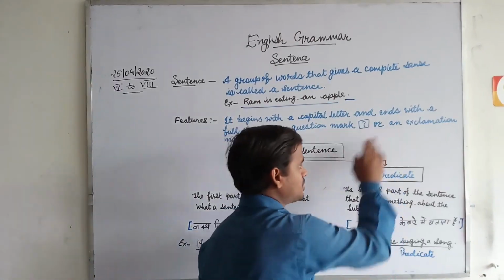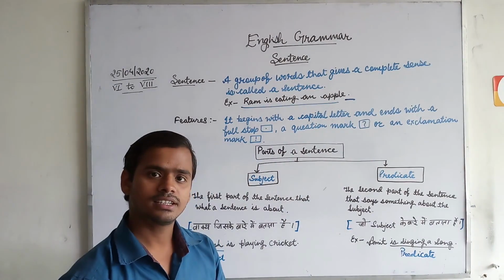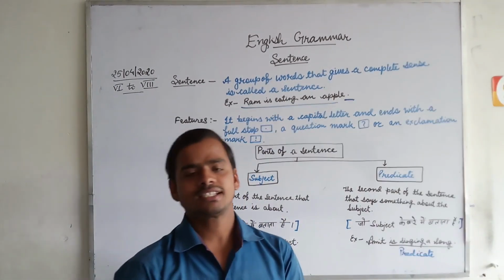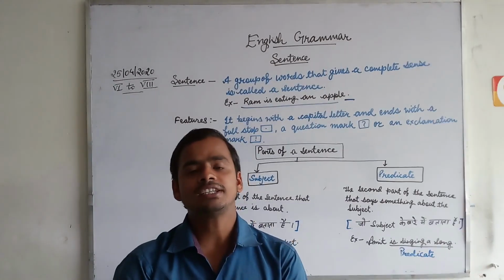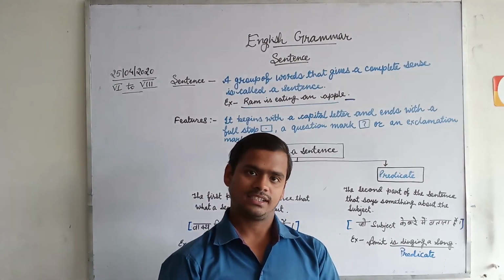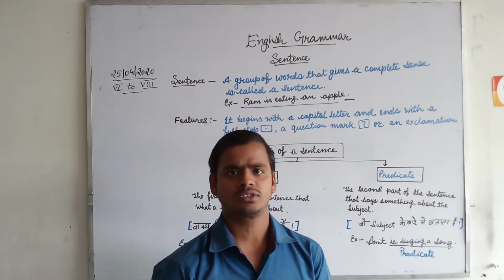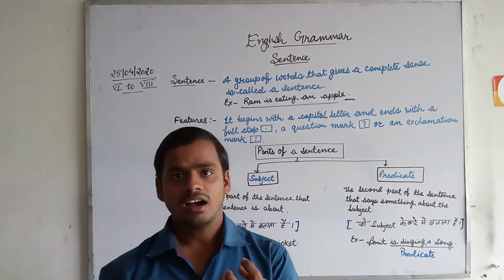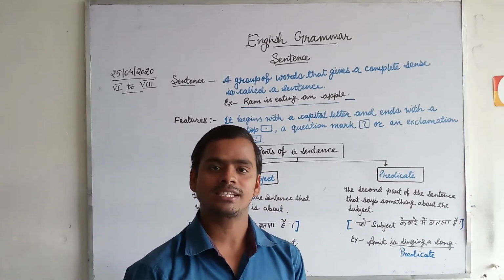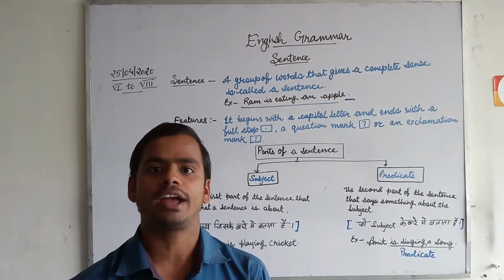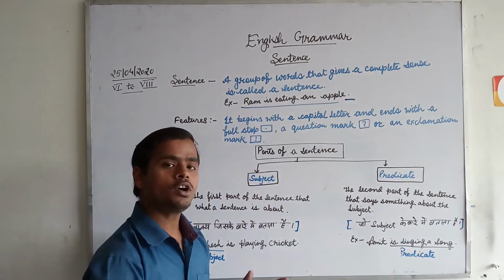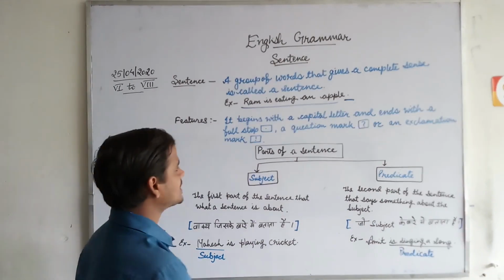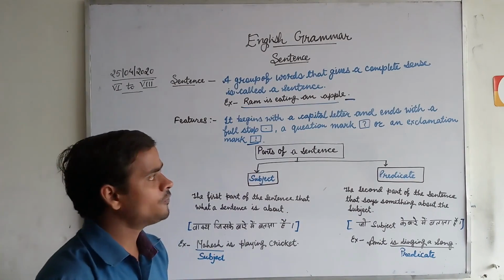And what about the exclamation mark? Exclamatory sentences are sentences that show sudden or strong feelings. If we read a sentence, we can come across some feelings. If I say, hooray, we won the match, it is the exclamation of happiness, means exclamation of joy. If I say, what a beautiful flower, it is also the exclamation of joy, and such sentences contain a note of exclamation.